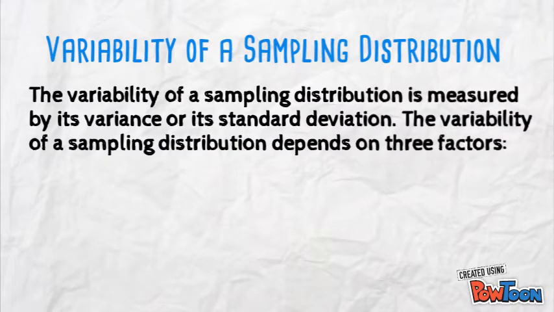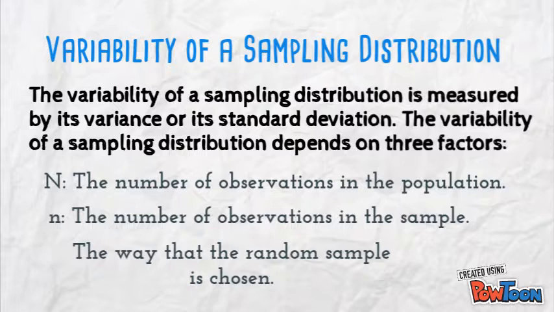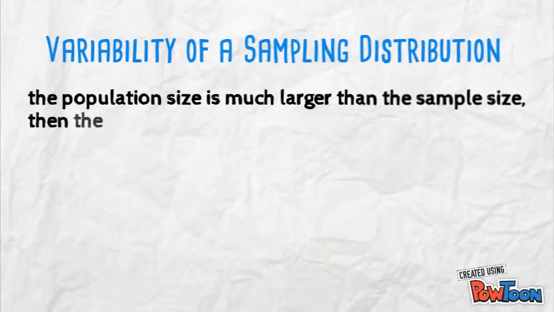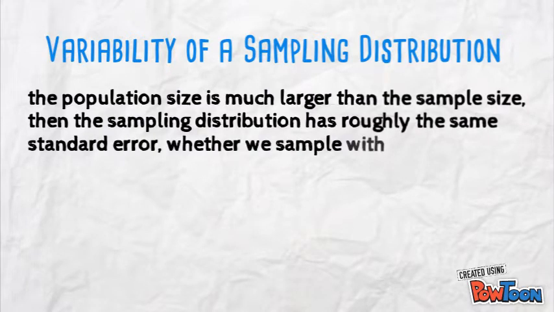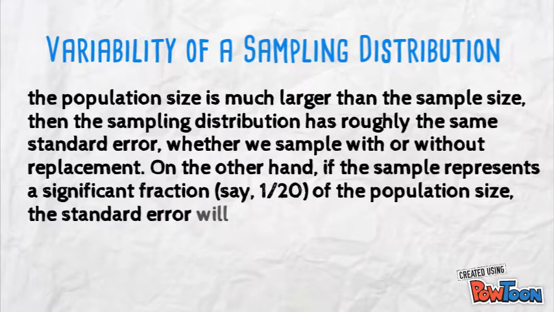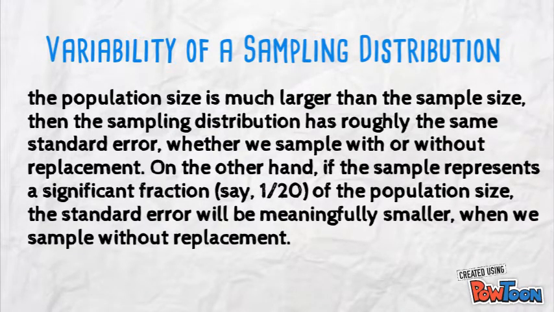The variability of a sampling distribution depends on three factors. If the population size is much larger than the sample size, then the sampling distribution has roughly the same standard error whether we sample with or without replacement. On the other hand, if the sample represents a significant fraction of the population size, the standard error will be meaningfully smaller when we sample without replacement.